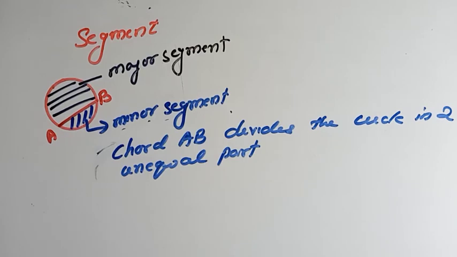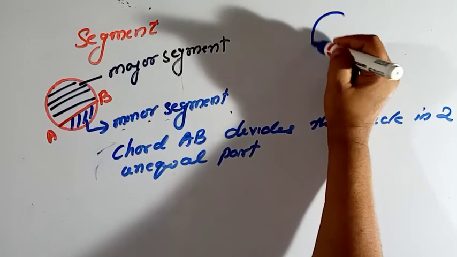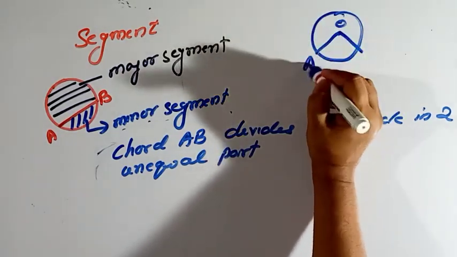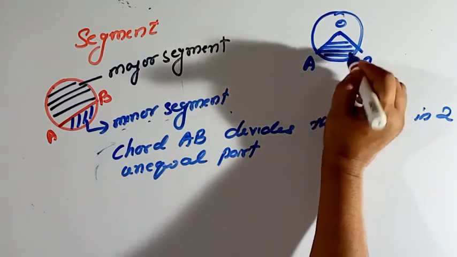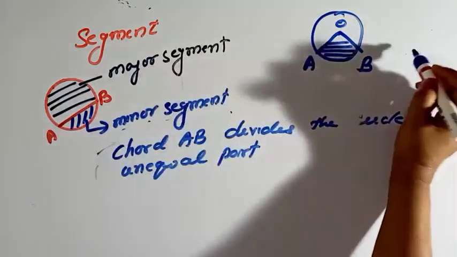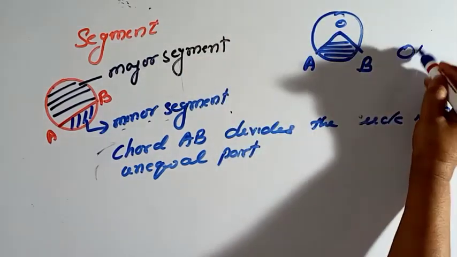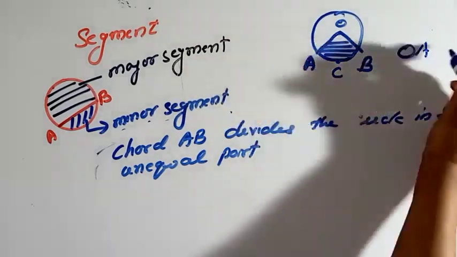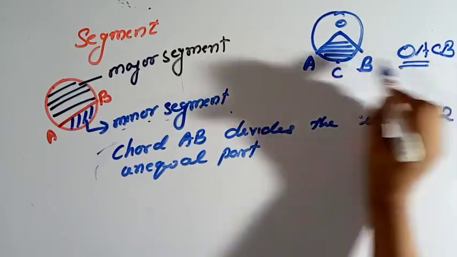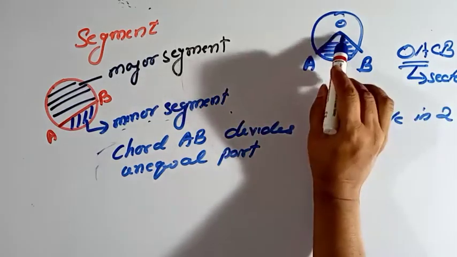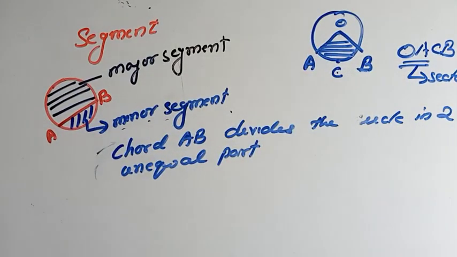Now one more thing is left in the sector: how to represent a sector. This is O, this is A, this is B. This part is known as the sector. You start from the center O, then A, and suppose a point C is also there. OACB is the sector. Clear?